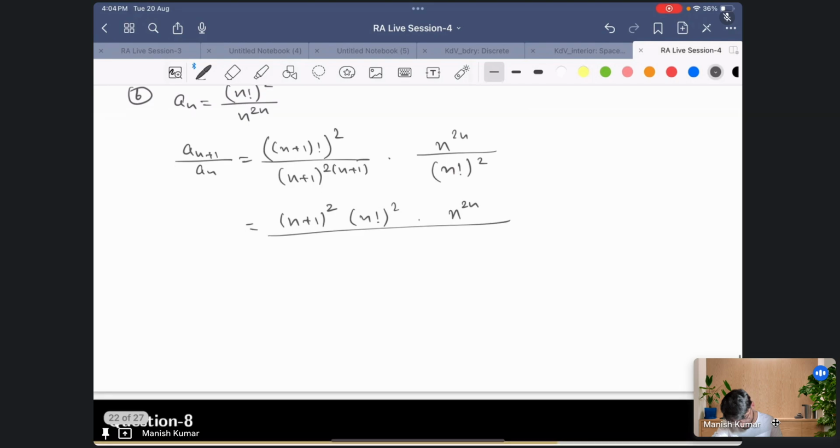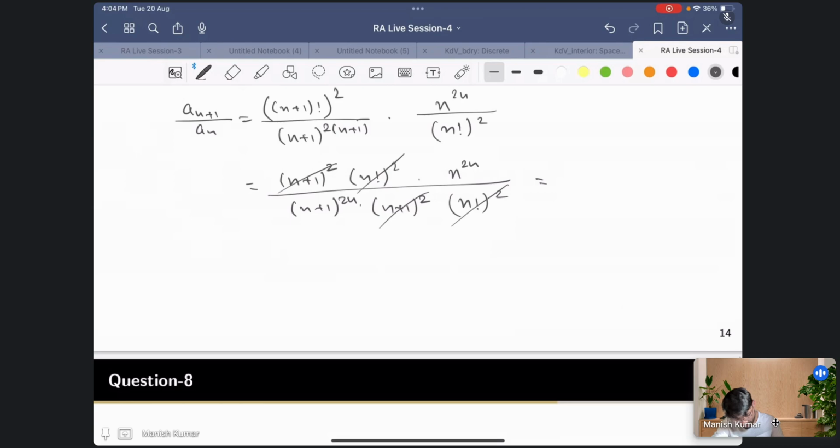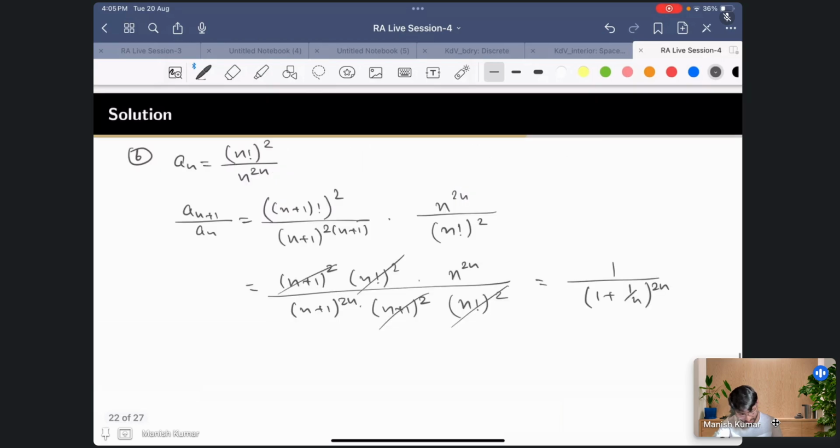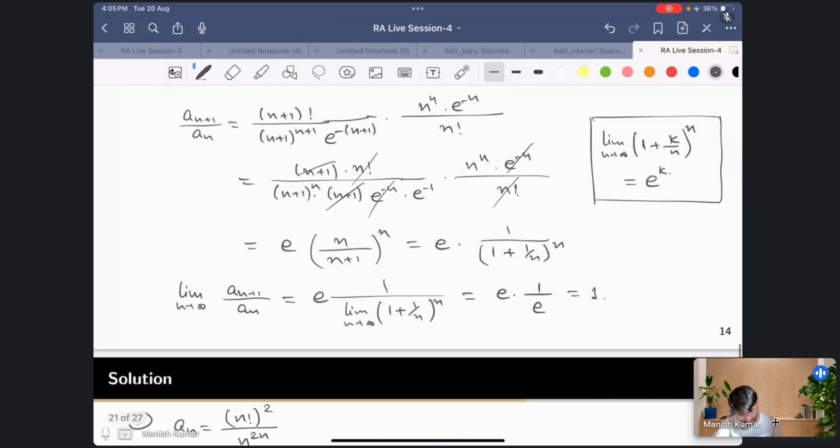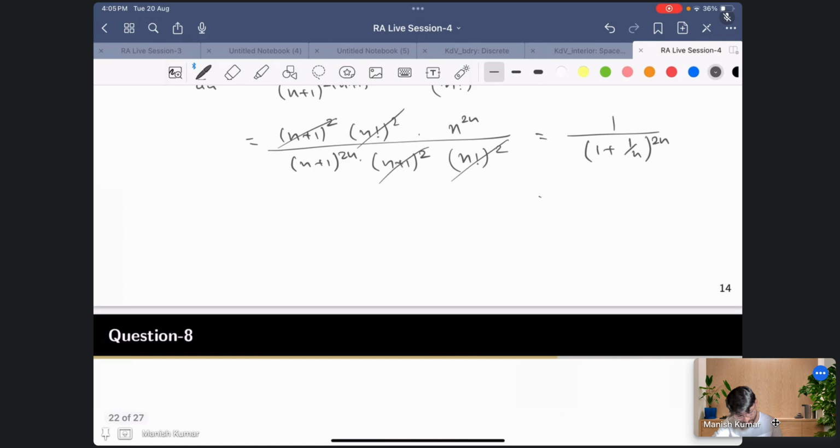and here what we can do is, so (n plus 1) to the 2n, and then you have (n plus 1) square, here n factorial square. So this cancels with this, cancels with this. So what we have is again a similar kind of thing. So 1 upon (1 plus 1 by n) raised to the power 2n, right? So again if you use this kind of thing here also, so you can get here 1 by,